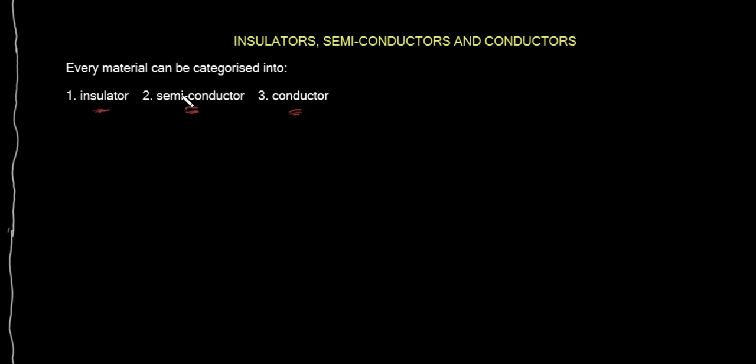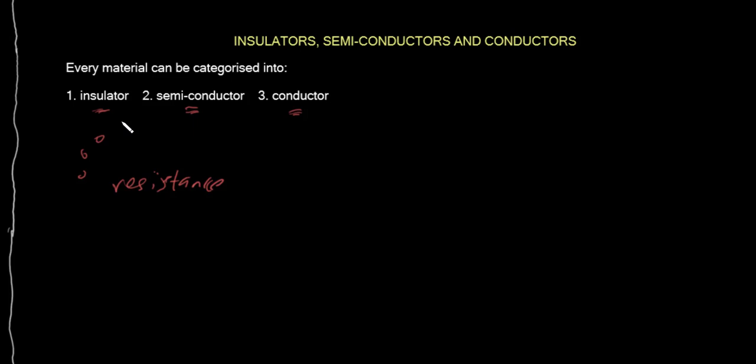Now, what are insulators? Insulators are materials that do not allow current to flow through them easily. The reason is because they do not have free electrons. So current does not flow easily in insulators. Insulators have very high resistance, so current finds it difficult to flow through them. Take note of that.